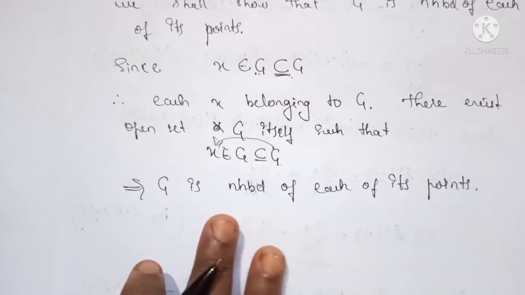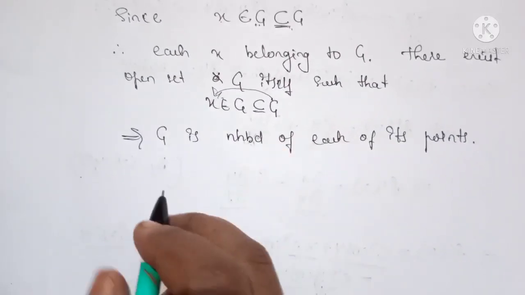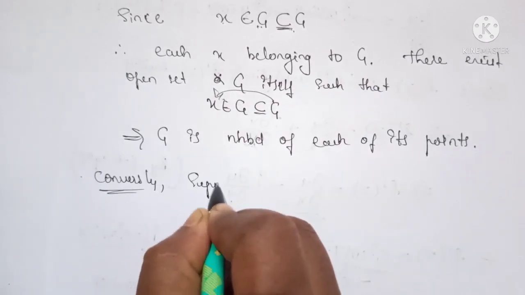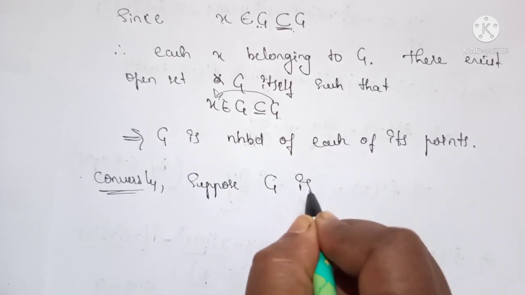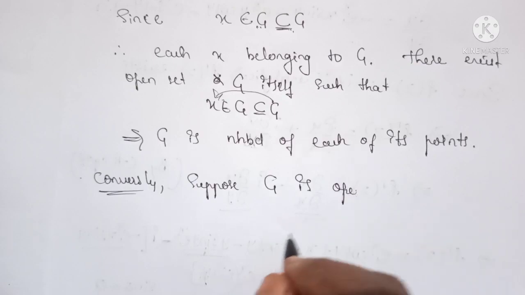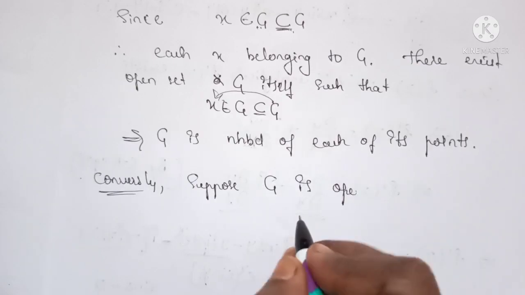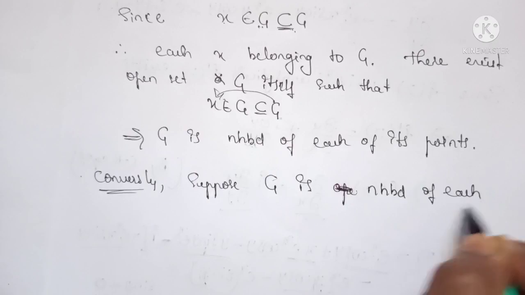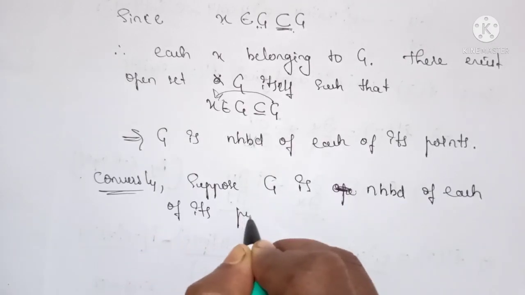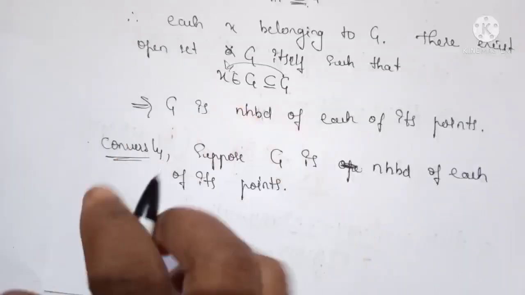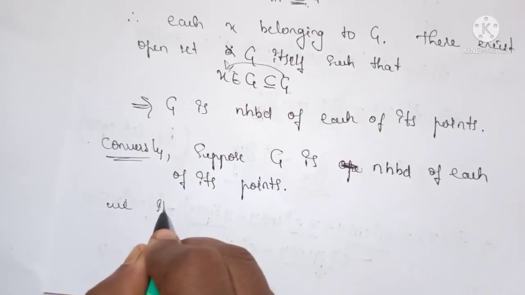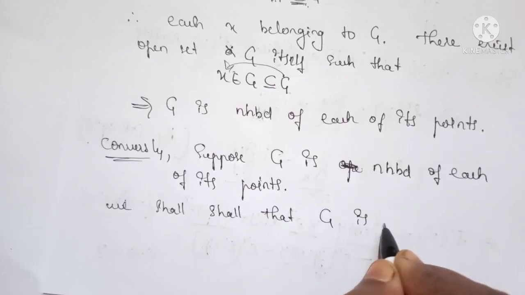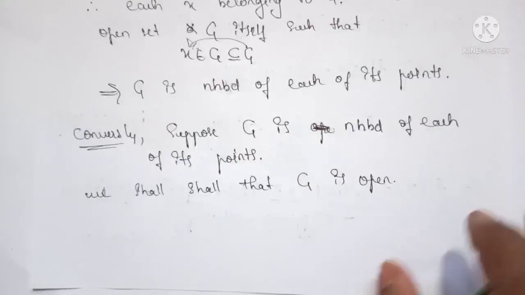Okay, now we prove the necessary and sufficient condition, that is, conversely, suppose G is a neighborhood of each of its points.